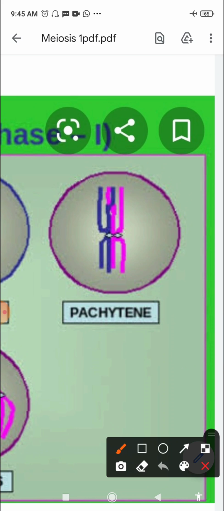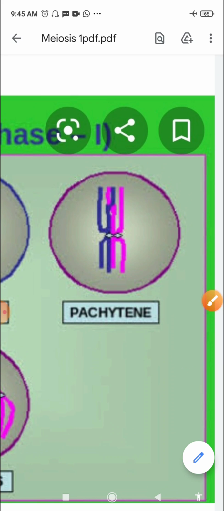So each bivalent is composed of 4 chromatids, right, which I had explained in the previous stage. But since it is more clearly visible over here, you can see the 4 chromatids, 1, 2, 3 and 4 chromatids, so they are known as tetrads. Now large recombination nodules appear at intervals on the synaptonemal complex, that means where this proteinaceous complex is formed. The genetic recombination between homologous chromosomes is facilitated by these nodules.